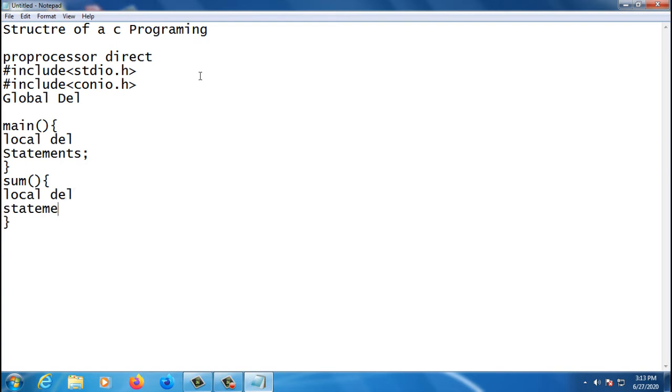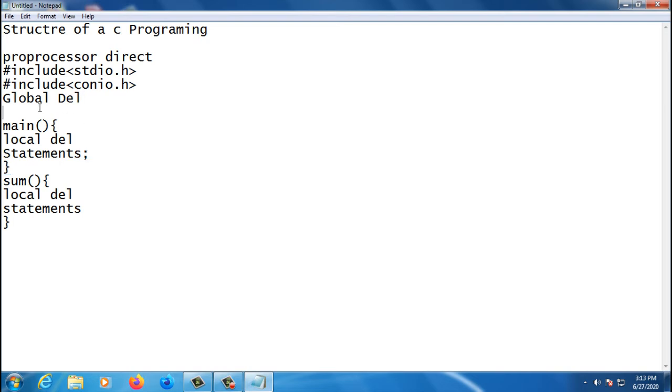And here now the statements. This local declaration we can use in this function only, this method only. We can't call these variables in this main function. But it's possible when you declare them globally.